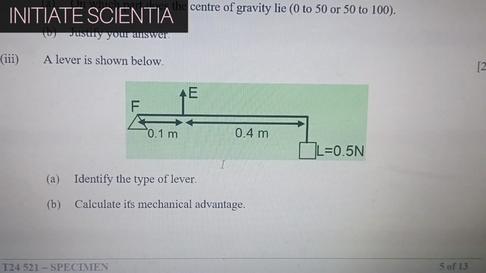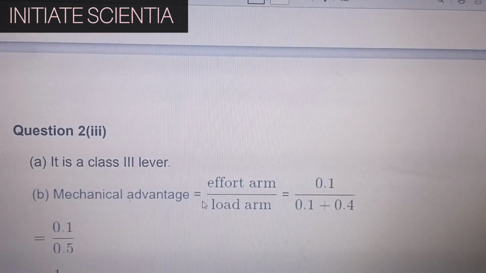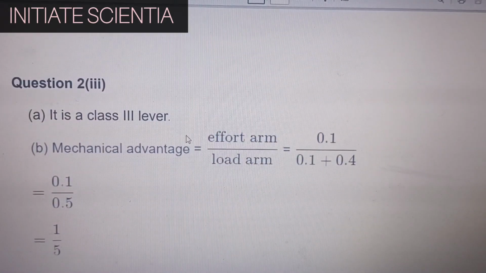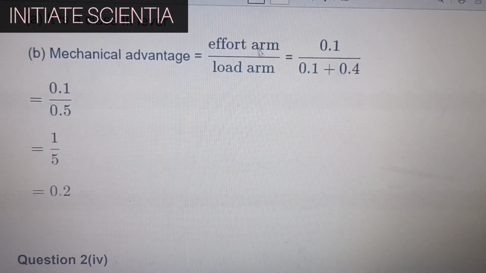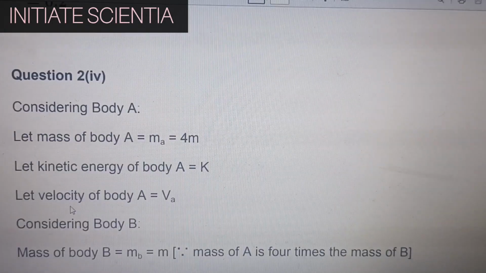A lever is as shown below. Identify the type of lever and calculate its mechanical advantage. It is a class 3 lever. The mechanical advantage is effort arm by load arm. So it is 0.1 by 0.1 plus 0.4, that is 1 by 5, which is 0.2.